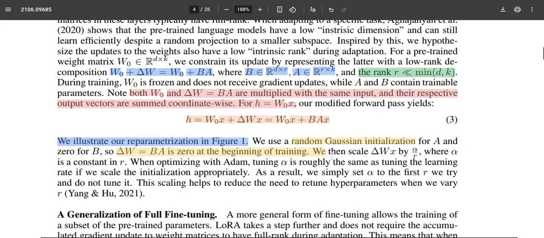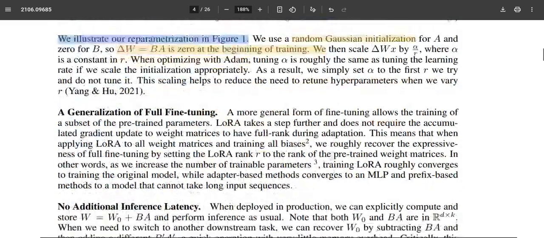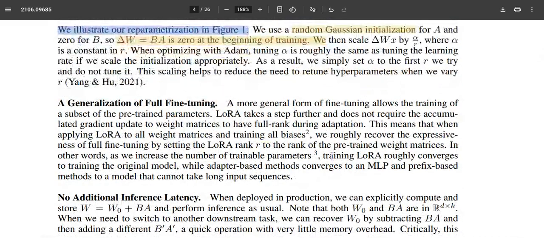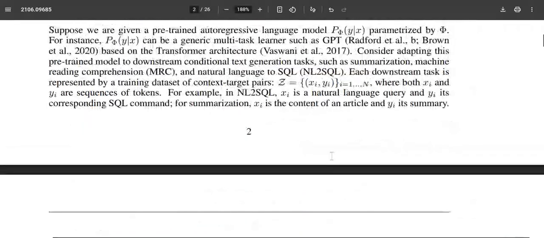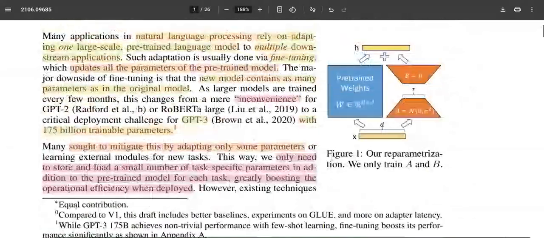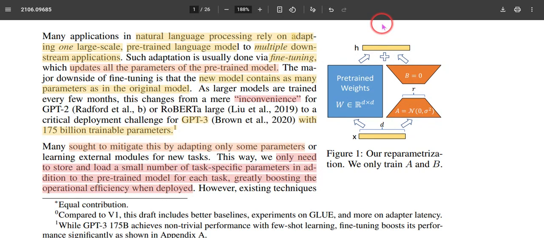The initialization can be Gaussian initialization, and that can be updated using Adam. So this is for a particular dense layer. Then this can be adapted for all the layers in the large language model. That's all about this paper, and this setup is beautifully represented in Figure 1. So this is a weight matrix, and these are the thin matrices A and B, where the input is multiplied in both directions, and the final output H is given to the further, deeper layers.